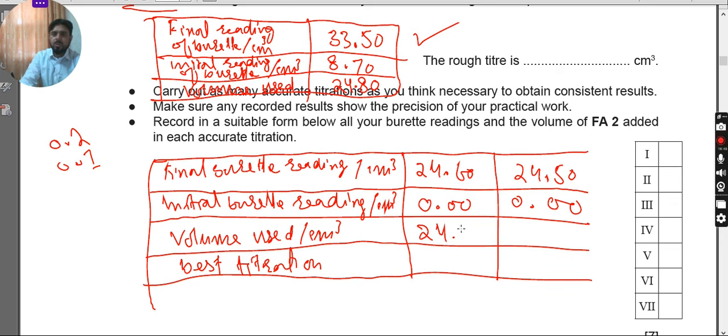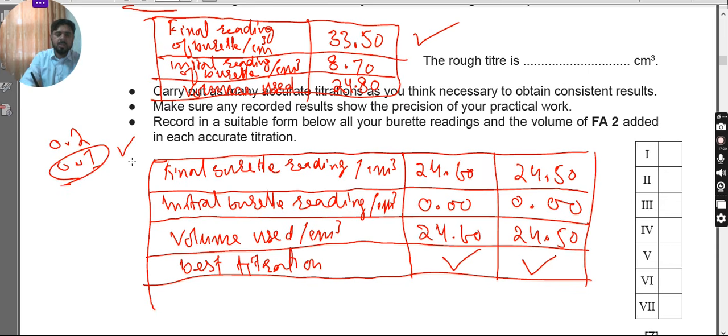So it should be 24.60 and 24.50, and these two results should be considered as the best titration results. I'm going to place the tick. Remember, the gap between these two readings should be 0.1. So all those readings which have this gap should be considered as accurate readings.